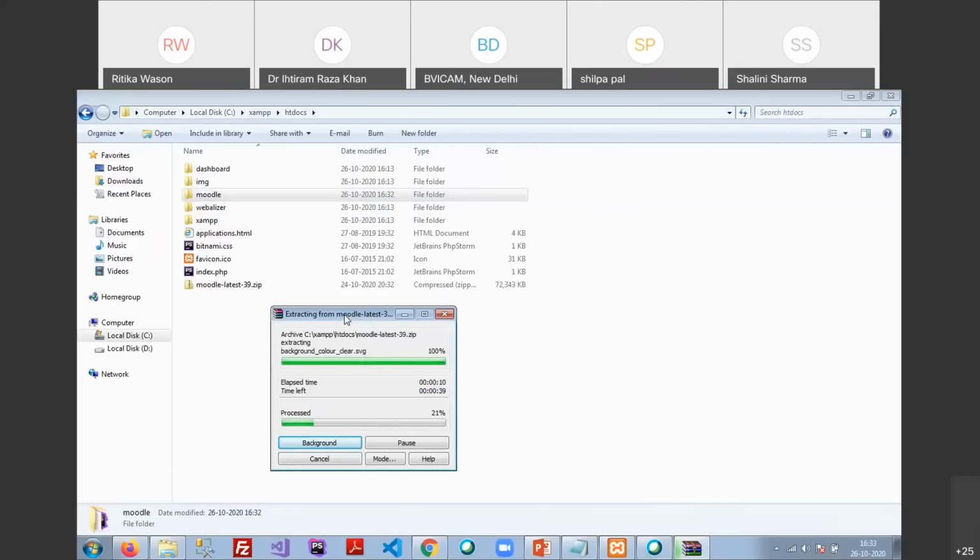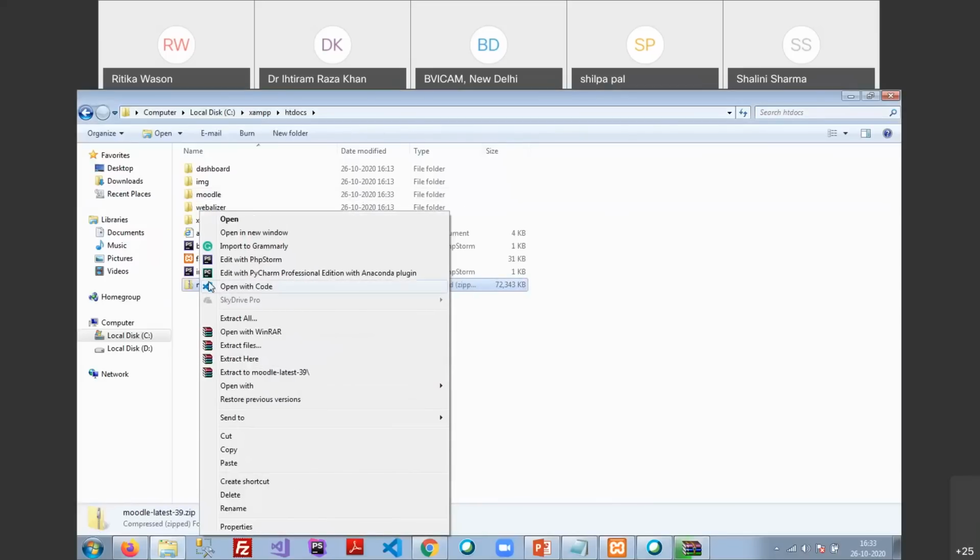Please do not extract somewhere else and then copy and paste here, because it will take so long. So I request everyone to first copy the zip file under the htdocs, then use extract here. It is quite possible that some participants do not have WinRAR. Then they can right click on the Moodle and click on extract all, because that is the Windows utility.